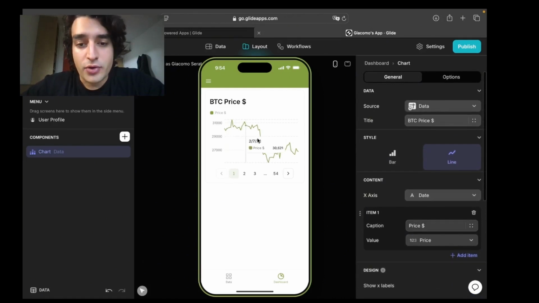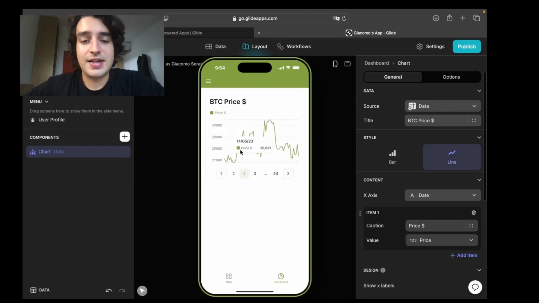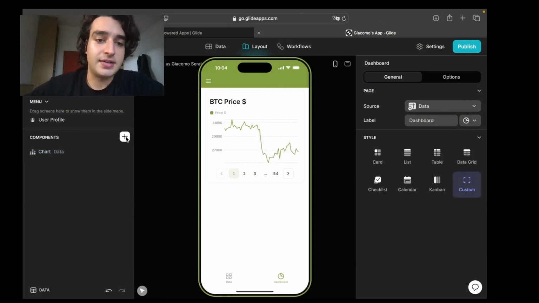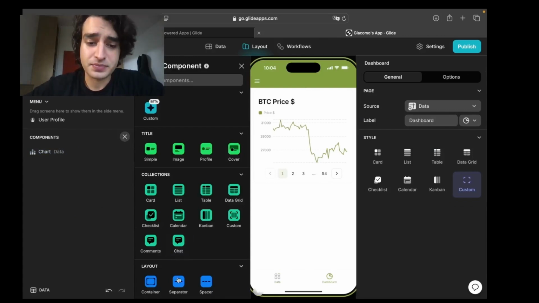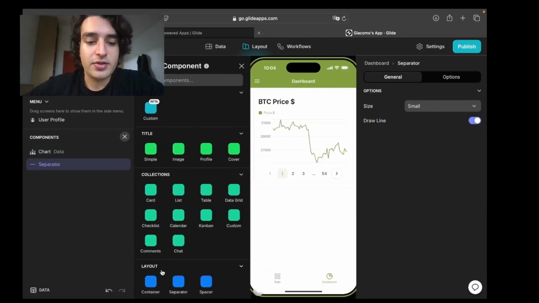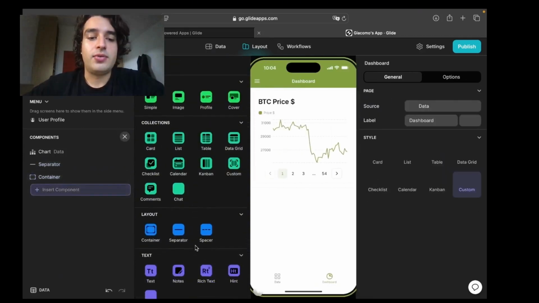You can move your cursor on it to see every single date with every single price, and change and go back 60 days in the past to see the last 60 days before them, and again see the price and the date. We are not gonna stop here with the dashboard. We're gonna populate with so much stuff. The first thing we're gonna add is a big number section inside a container. So you just click separator and then container, and then you click on the plus there,